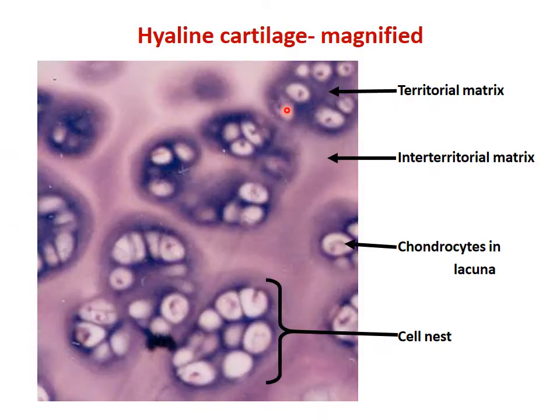This dark color matrix which surrounds the cells is the territorial matrix, and this is the interterritorial matrix, light color. And these are the chondrocytes which are present in lacunae.